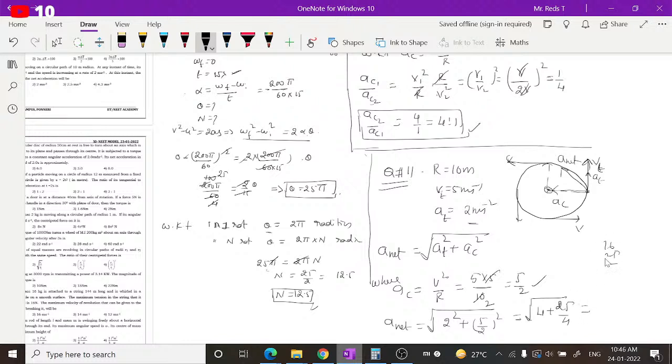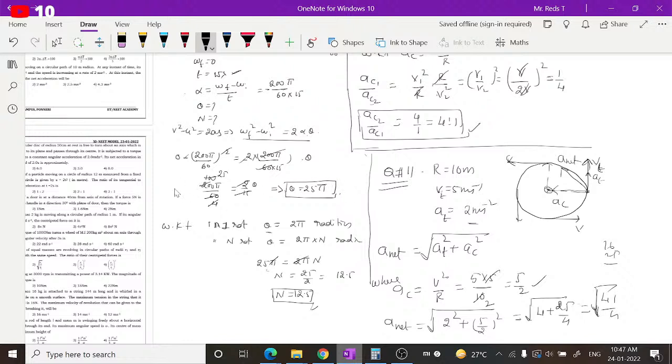16 plus 25, so 41. So square root of 41 by 4 under root. Approximately you have to take, of course, root 4 is 2. Take this out. This is more than 36, so it will be 6 point something by 2.